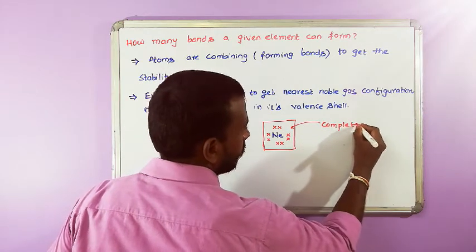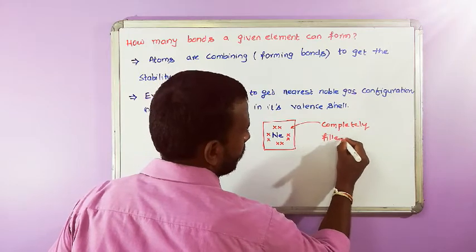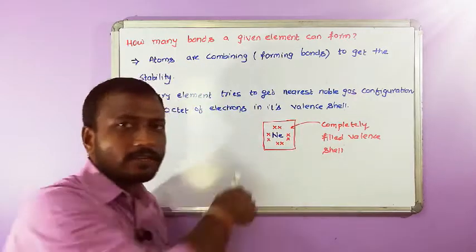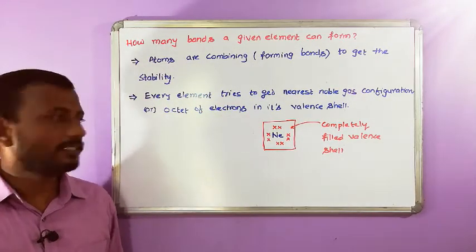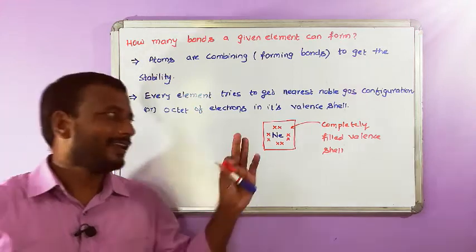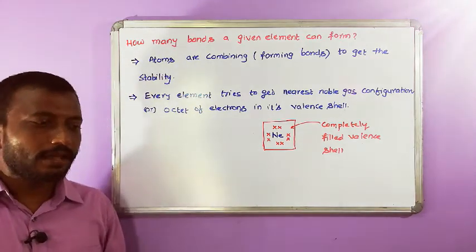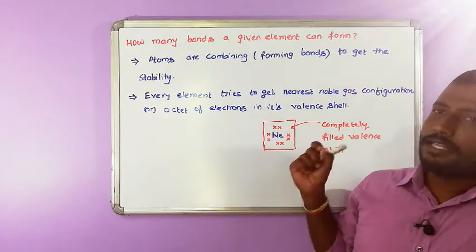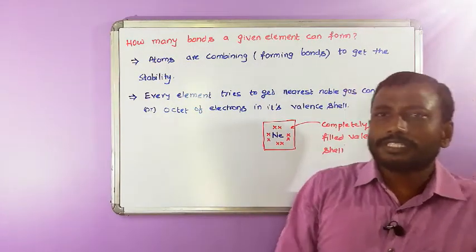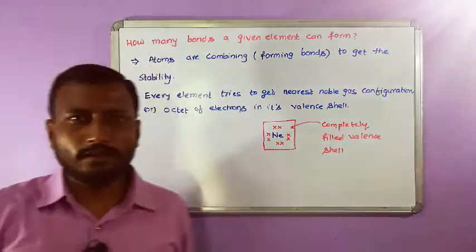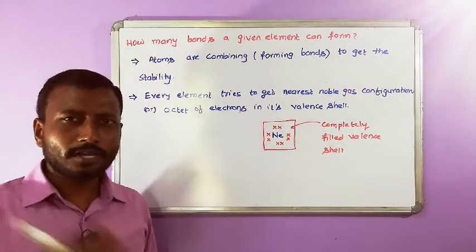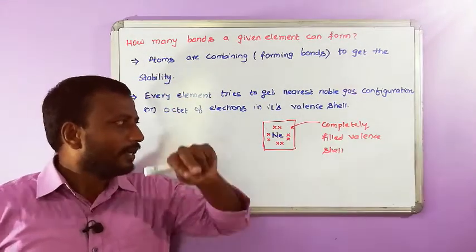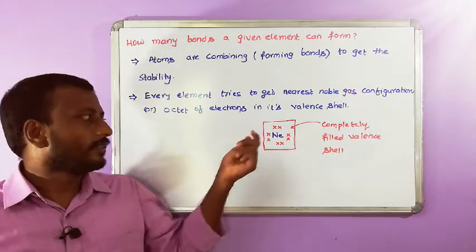Since neon has a completely filled valence shell, an octet of electrons in the outermost shell, every element tries to get this octet in its valence shell by mutual sharing of electrons or by transfer of electrons, means by covalent bonding, ionic bonding, coordinate covalent bonding or metallic bonding. So this completely filled valence shell is making neon stable.